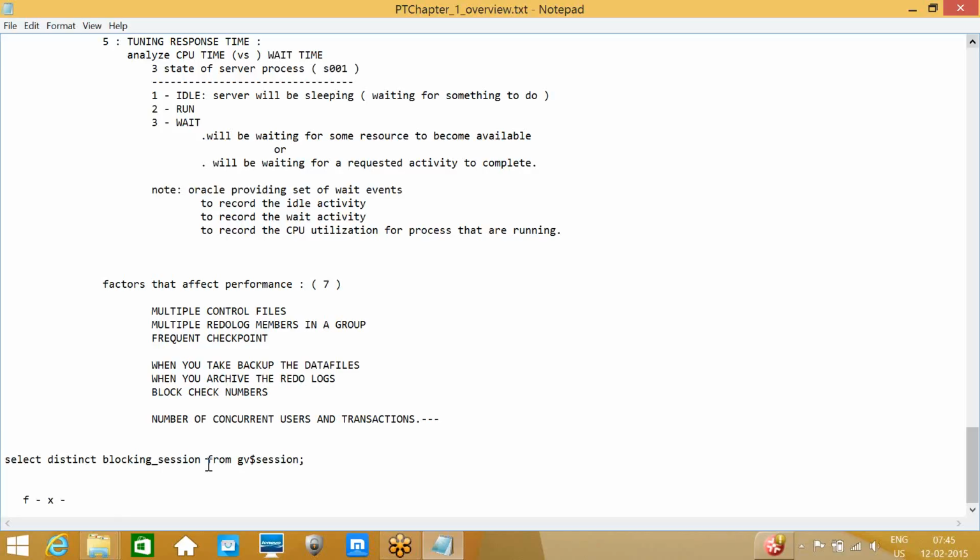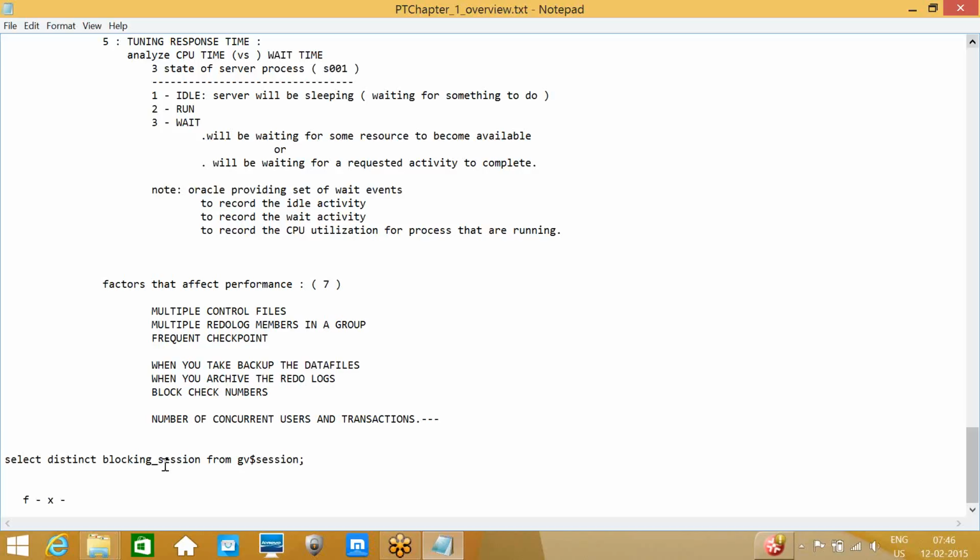Okay. So if you get blocking sessions, do not go and kill the blocking sessions first. We need to analyze that issue. From where is it coming, from JDBC, from users, or from a manual connection? Those things we need to check, and which query is blocking our sessions. So we need to identify the query. If you are able to identify the query, then we can go and check in the code.